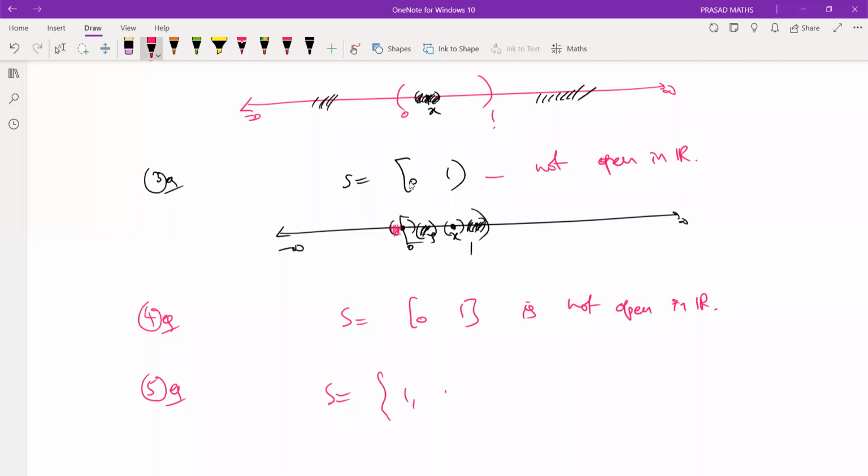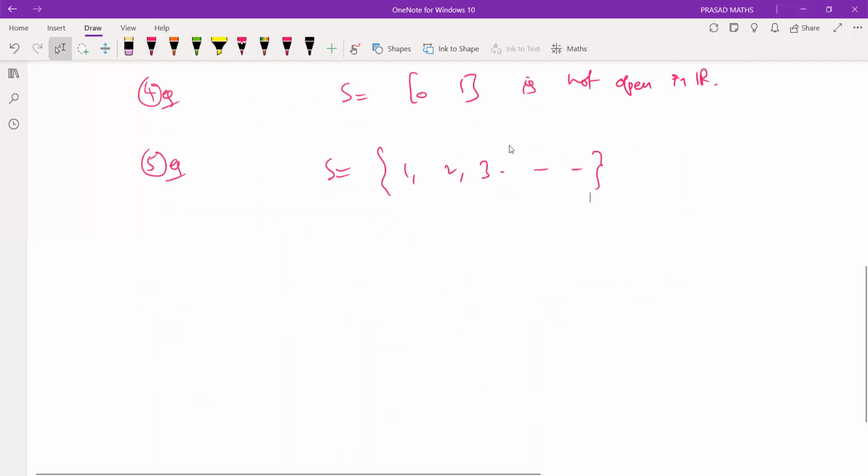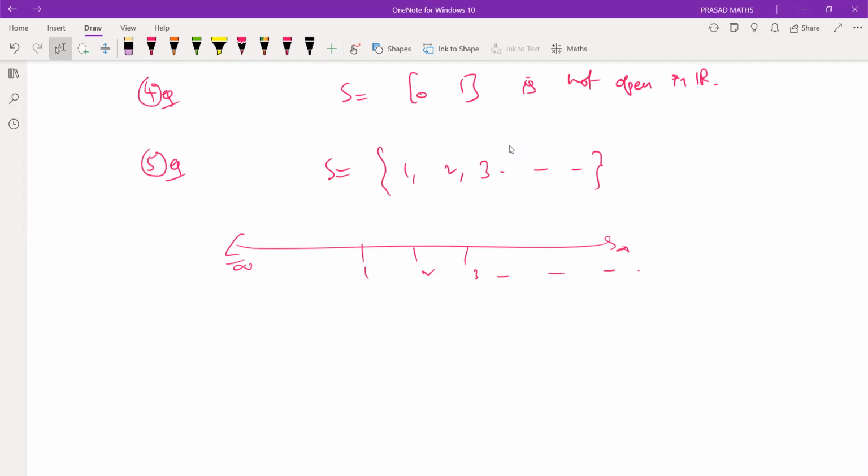Take the counting numbers, the natural numbers. Is it open? No. The same idea works. So it's not an interior point. 1 is not an interior point, therefore not open.